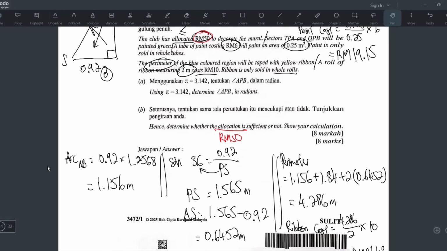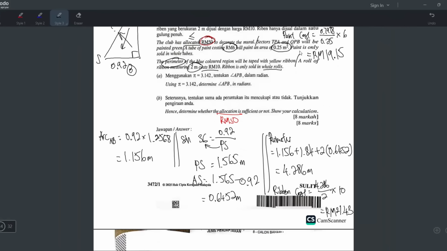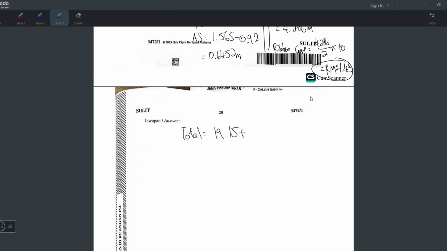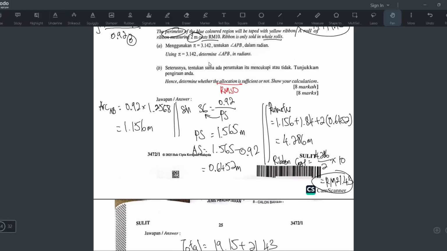Now, we have to find the total price. We take the painting cost plus the ribbon cost. This one plus this one. So 19.15 plus 21.43. So RM, okay, how much is this? 40.58. So 40.58. And now we can answer the question.